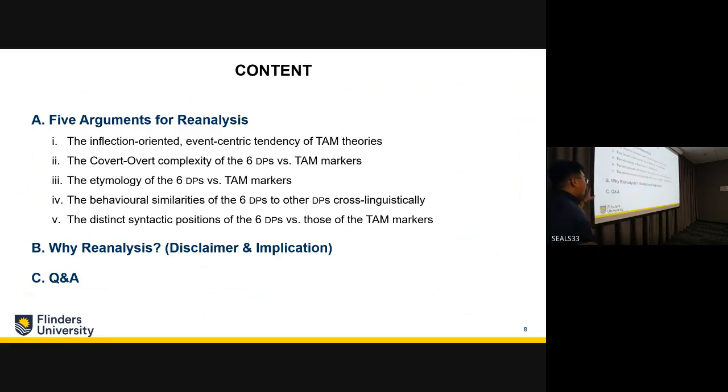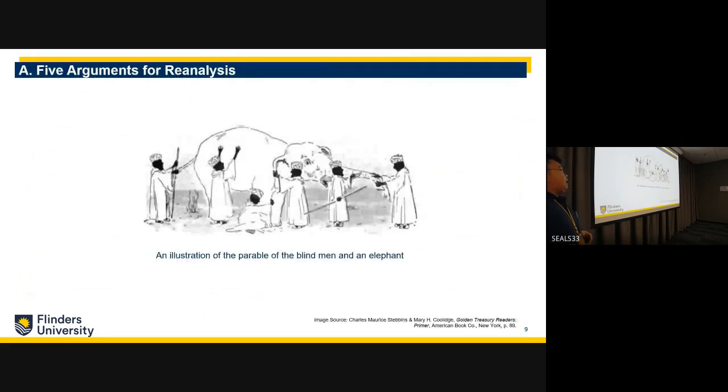In the next part, I'll explain why we analyze them. Surely they can be both discourse markers and time markers, so why the need for reanalysis? Then we have some time for Q&A. A close analogy is that the phenomenon is like an elephant, and I'll try to approach it from 5 different angles, even though we have 6 angles.